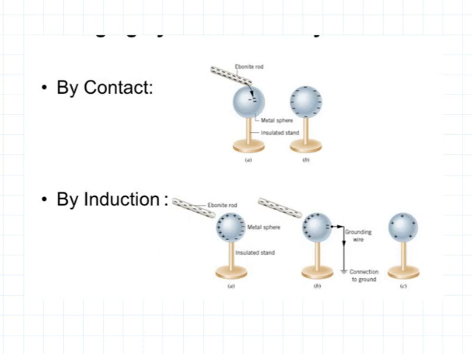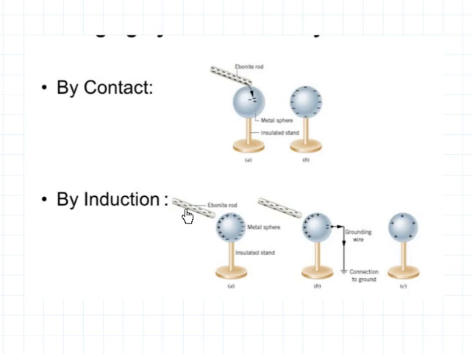Now when you compare these two methods, charging by induction and charging by conduction or contact, you can see that in the method of induction this ebonite rod is very close to the metal sphere, but in the method of conduction that rod is in touch with the metal sphere. That is one difference. In the second case, the charge that the body gets is just opposite to that of the ebonite rod.